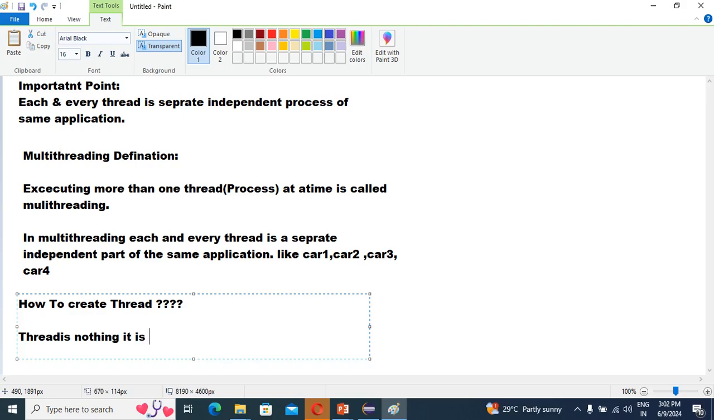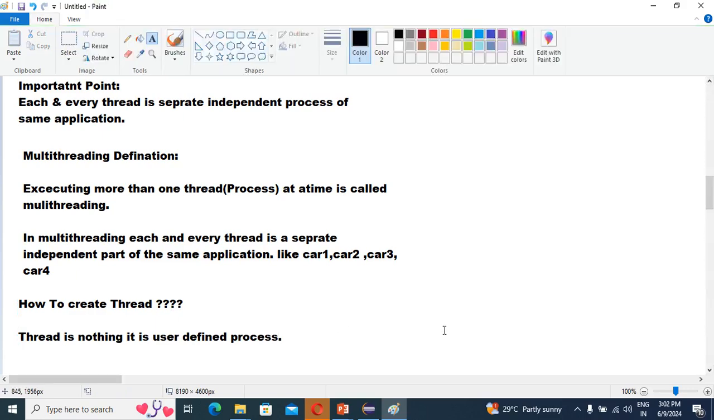It is what? User defined process, right? Thread is, guys, nothing. It is a user defined process, right guys?